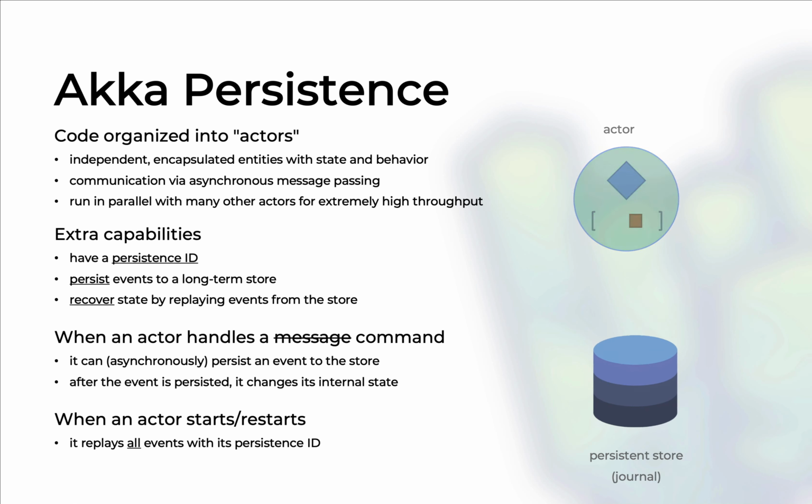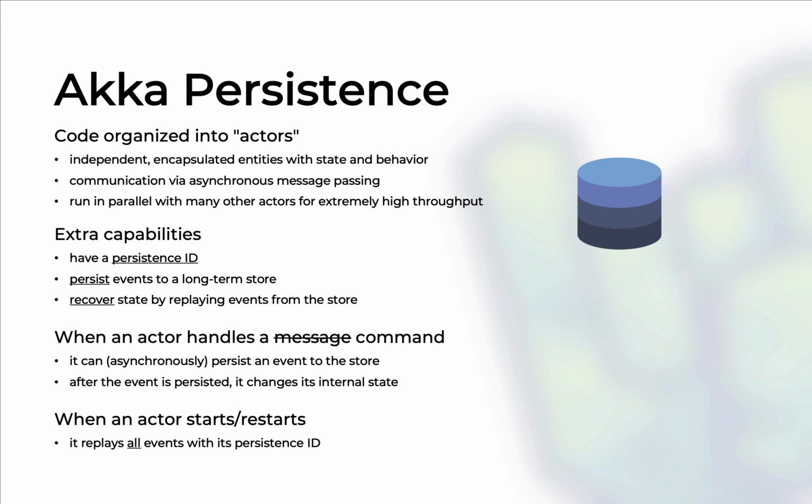Now let me show you a picture of what happens to an actor when an application starts or restarts for whatever reason. So assume that this is a persistent store and an actor is simply spun up when the application starts. An actor with a persistence ID will simply ask the persistent store for all the events associated with that persistence ID. The persistent store will fetch all these events, and the actor will simply replay all these events in order, and the actor will recreate its internal state.